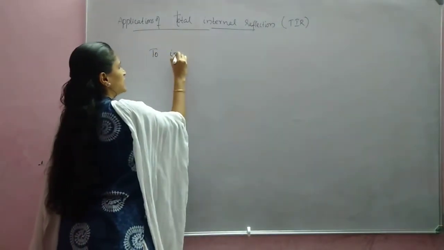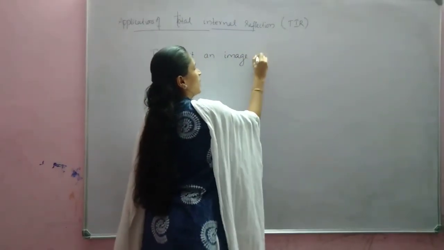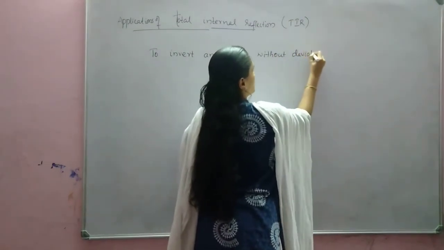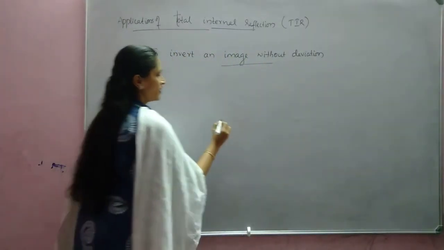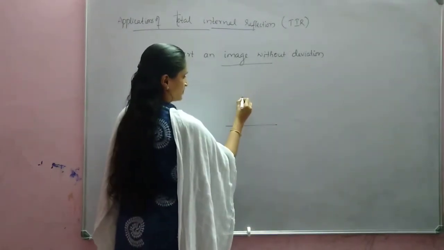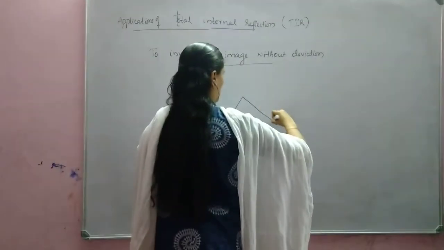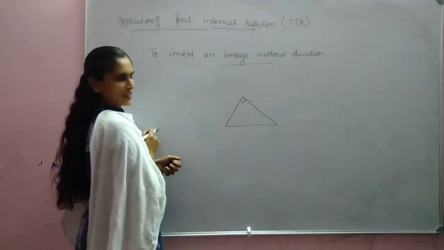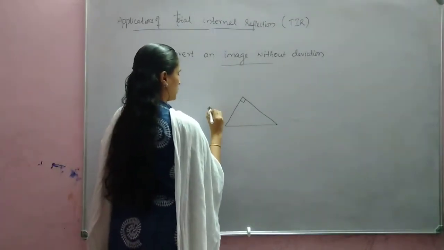Now one more case that we will discuss now. To invert an image without deviation. So here our hypotenuse should be lower. So this angle should be 90 degree. What seems to be 90 degree, no? We can manage. So here an object is kept here.